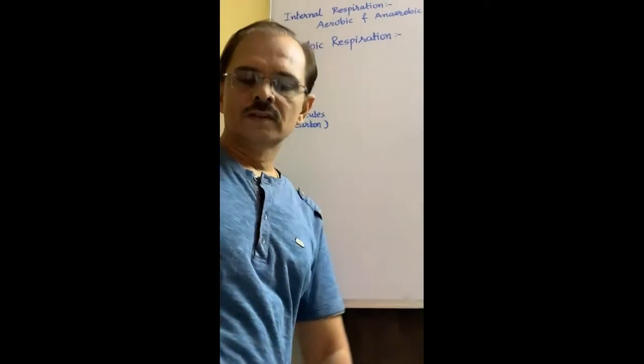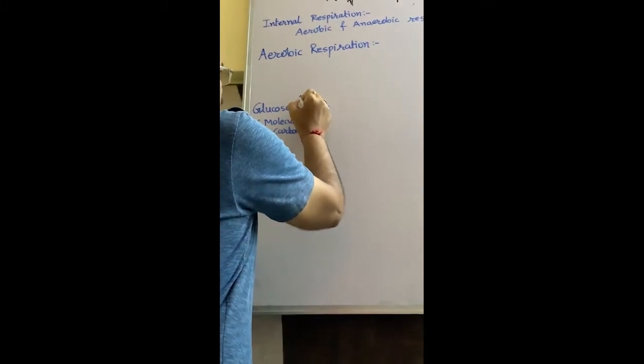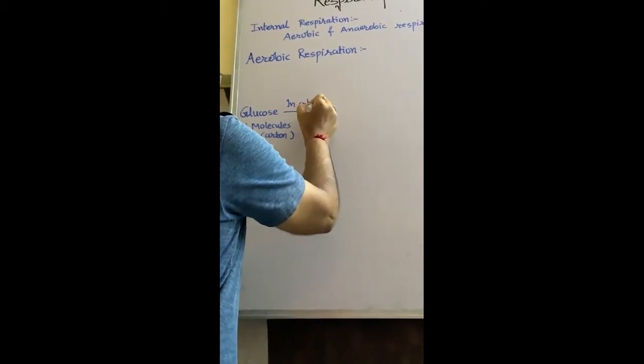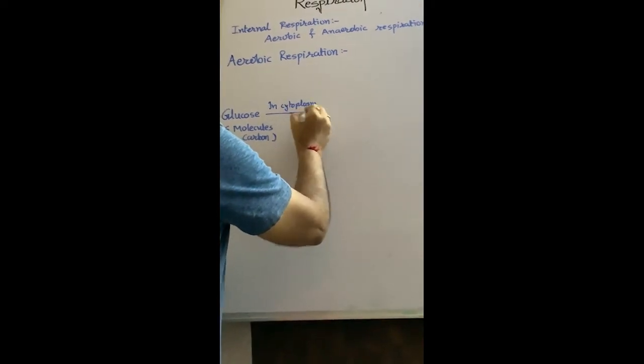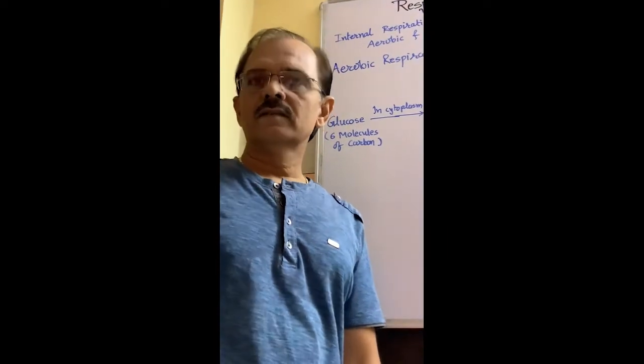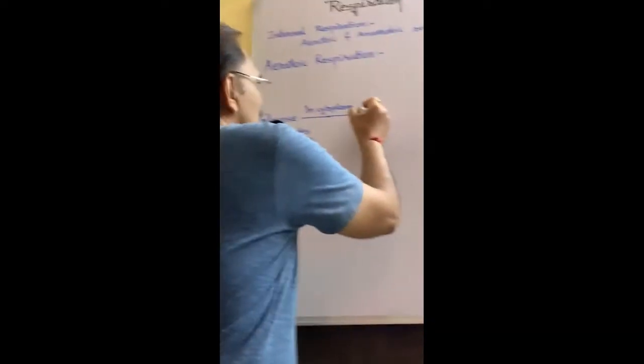One glucose in the cytoplasm of cell is degraded into pyruvates, also known as pyruvic acid. This is a 3 carbon molecule.